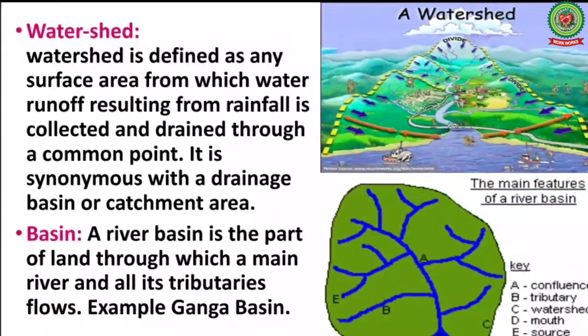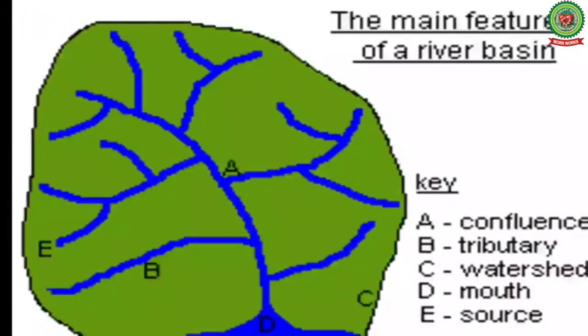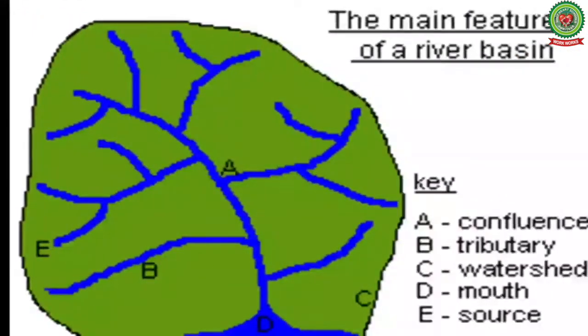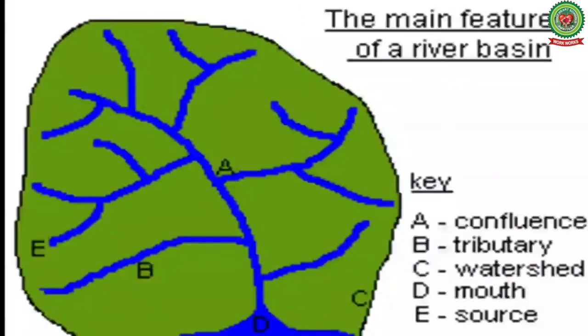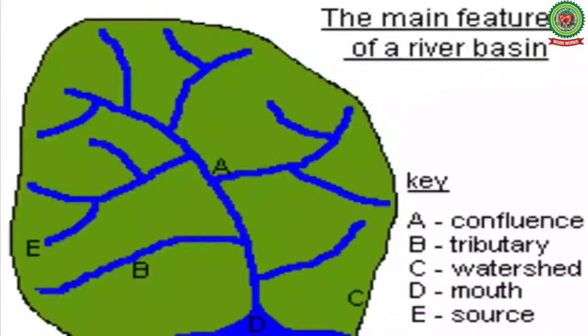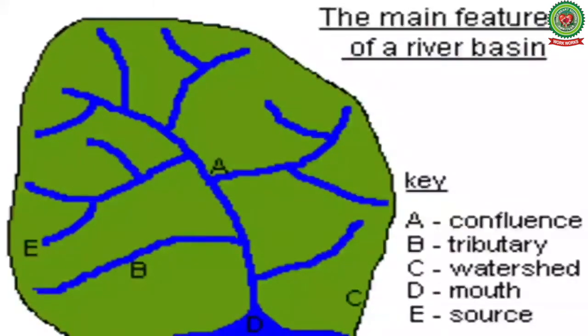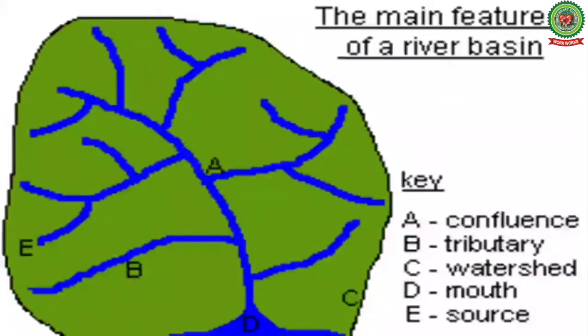The next term is basin. A river basin is the part of land through which a main river and all its tributaries flows. Example, Ganga basin. Or we can say a basin is an area drained by a river and its tributaries.